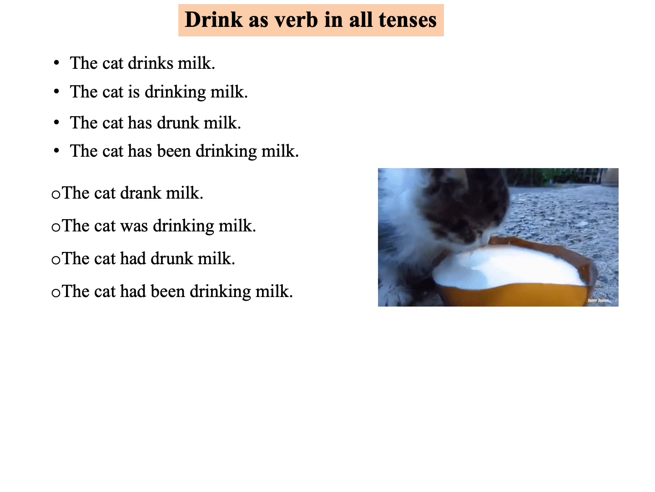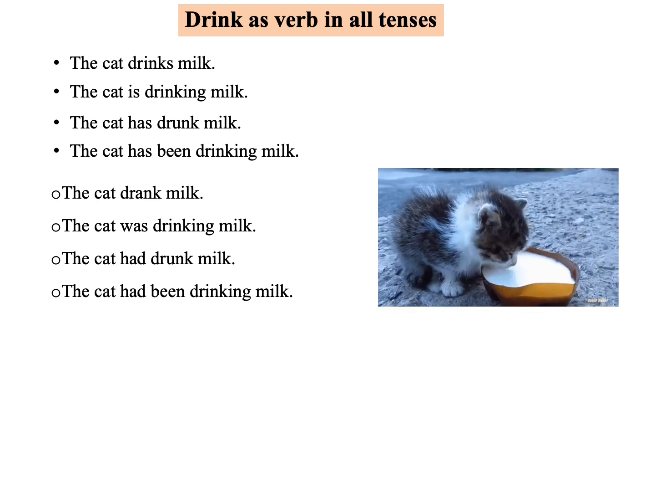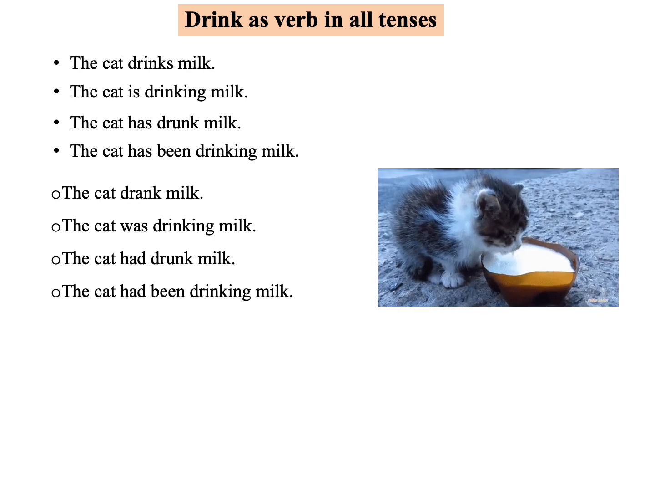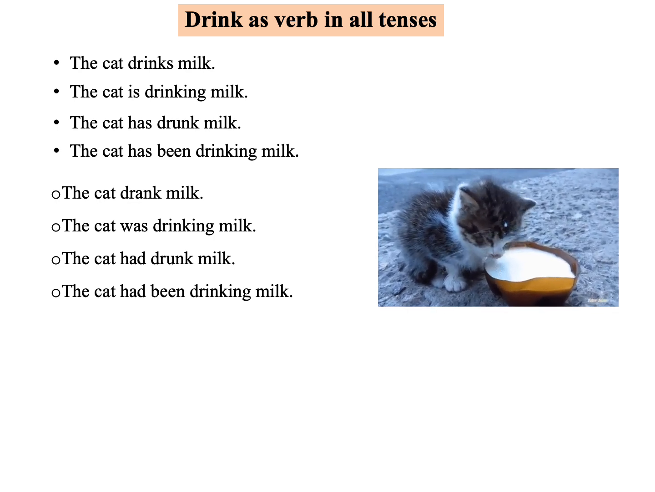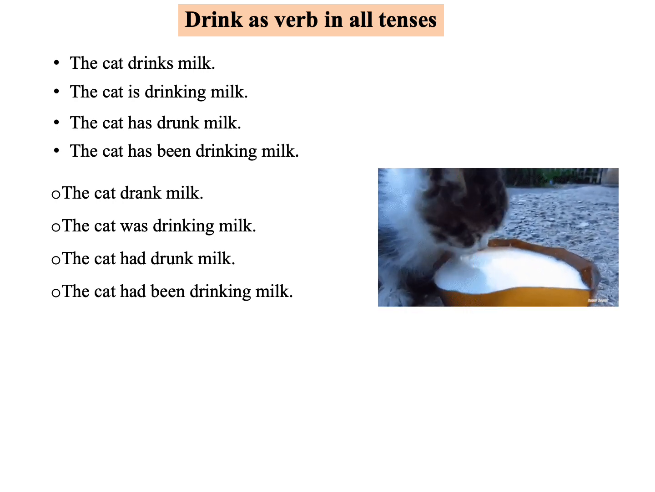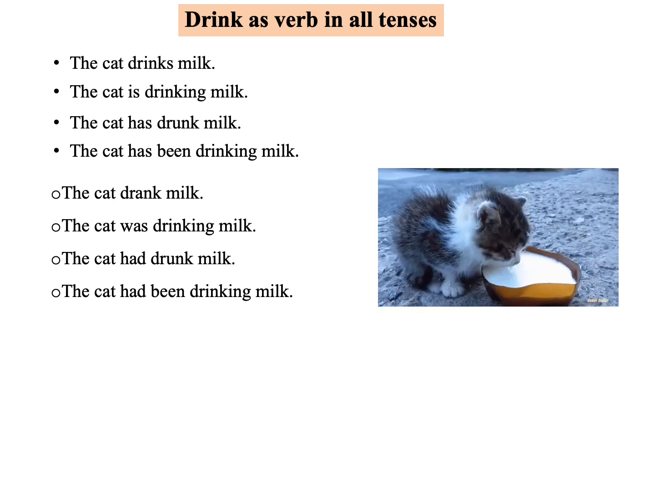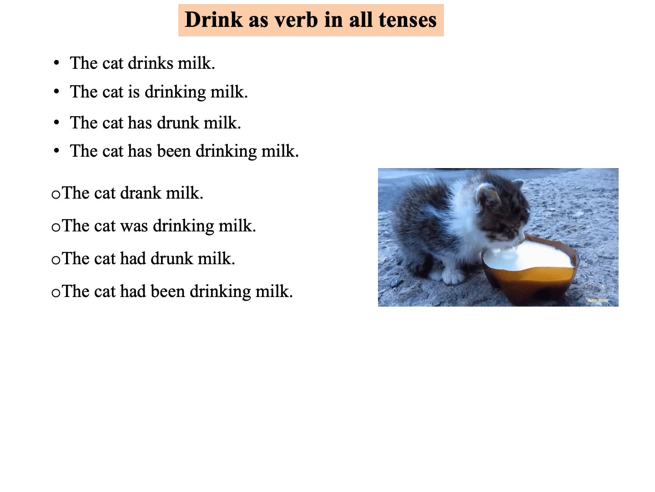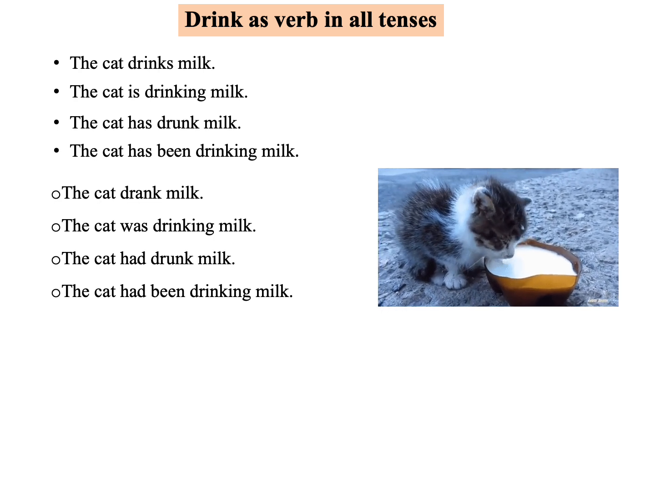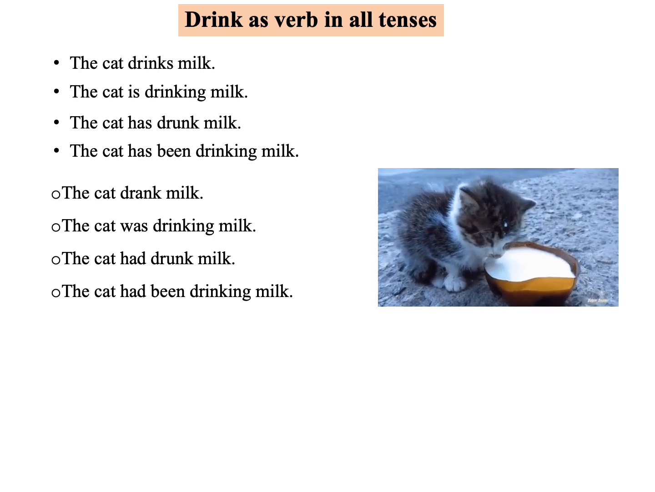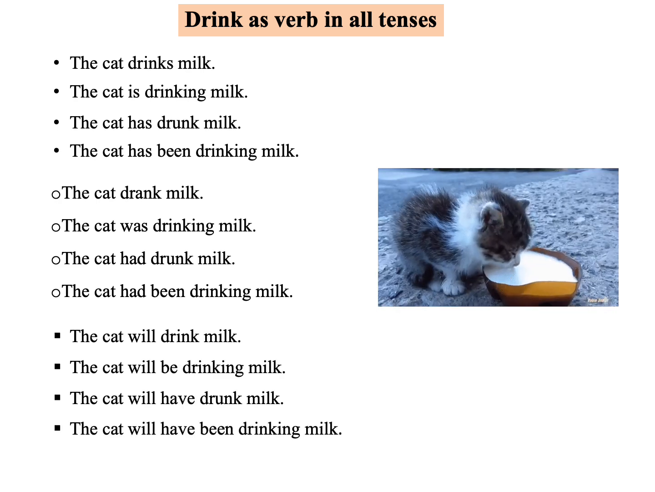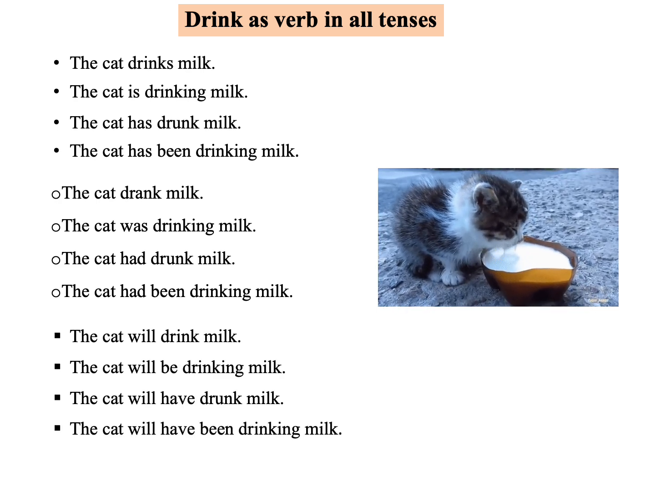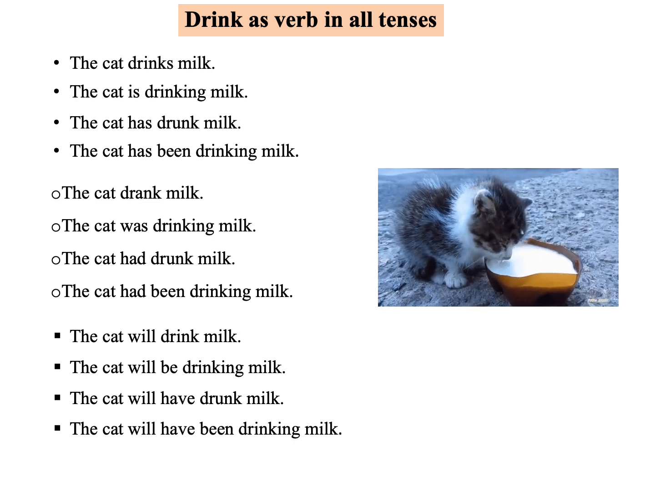the same thing, simple past, the cat drank the milk. In past continuous, was or were plus verb plus ing, here was drinking. Past perfect, had plus V3, so had drunk. Past perfect continuous, had been drinking. Then in future, the cat will drink, will be drinking, will have drunk, will have been drinking.